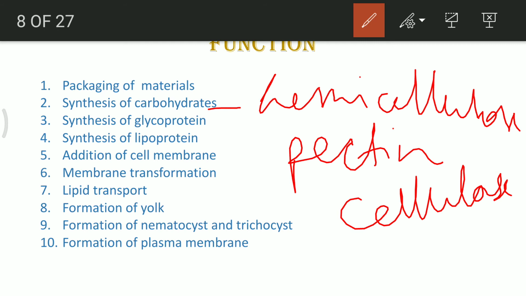So in that way it is quite important. It is also helpful in formation of outer structure. First of all, cellulose is formed, it is wrapped around a vesicle, then through the plasma membrane it is excreted out. From the plasma membrane, once it is excreted out, it has to be deposited in the area over where cell wall formation has to take place. So in that way it is important.